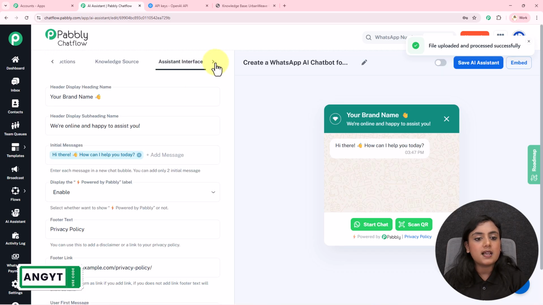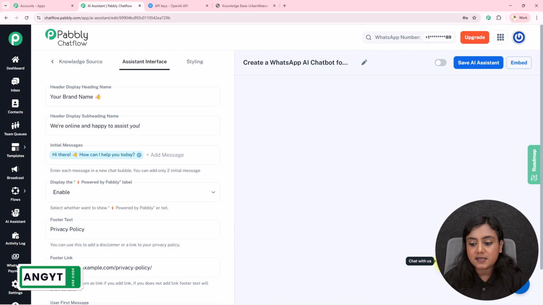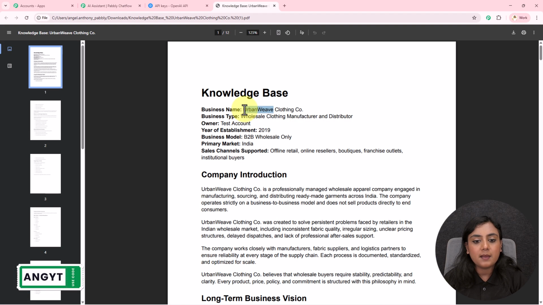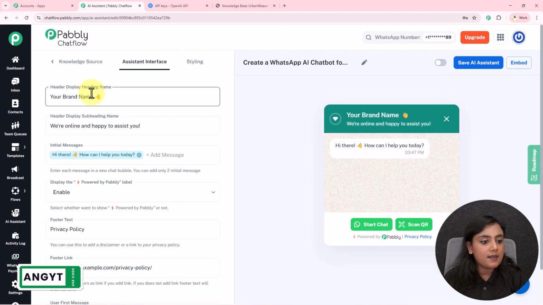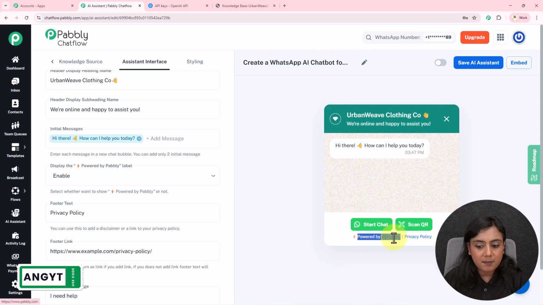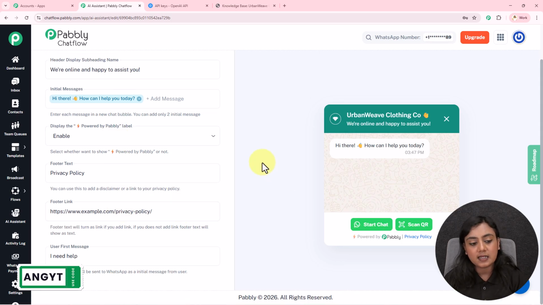Next two sections are assistant interface and styling. These two sections are required for those businesses who are adding this assistant on their website. You can add this assistant on your website as well, just like this. Okay. Now, if you want to change the name and add your brand name right over here, my brand name is what? It's Urban Weave Clothing Co. So what I will do is I will add the brand name right here. Okay. If you want to change the subheading, initial message, disable the powered by Pabbly, add a footer text link right over here. You can add all these details from this assistant interface section.